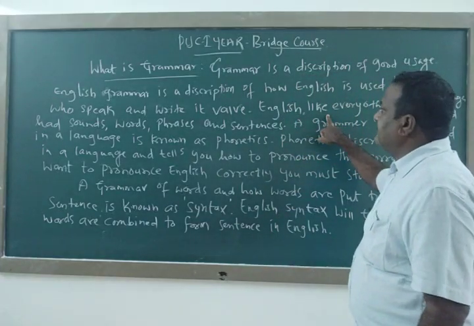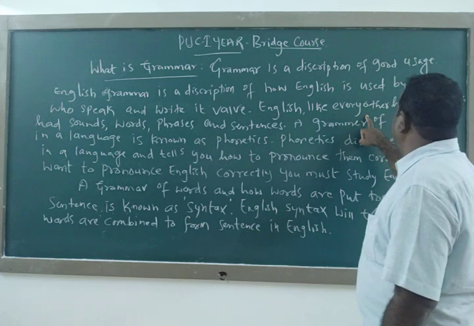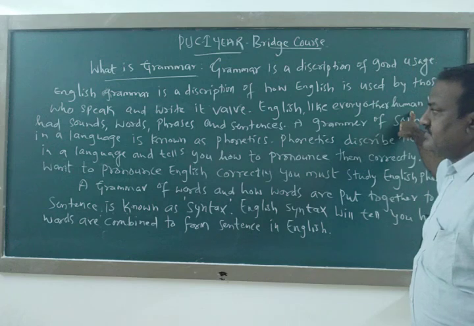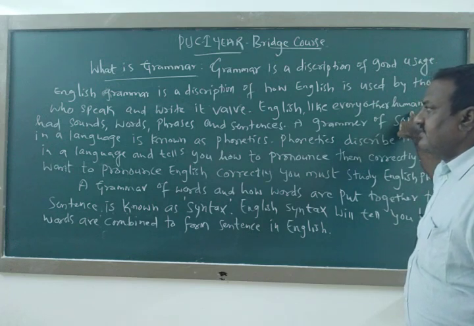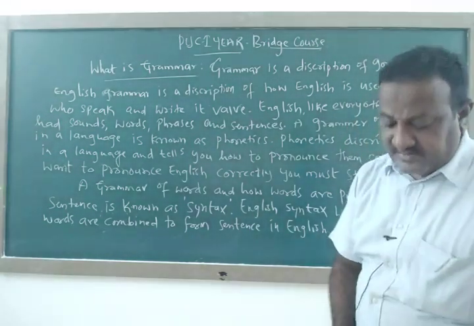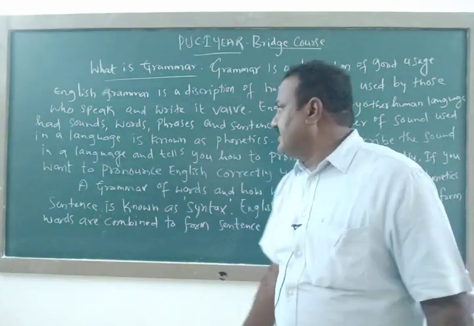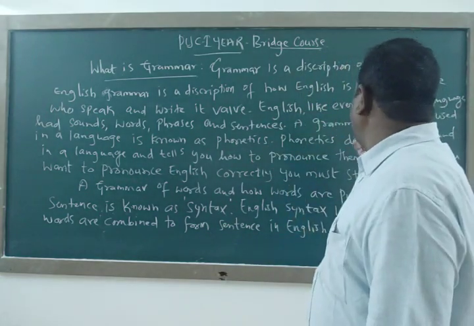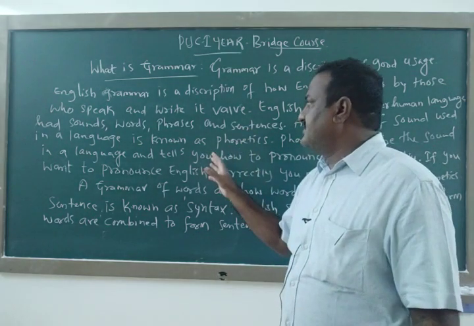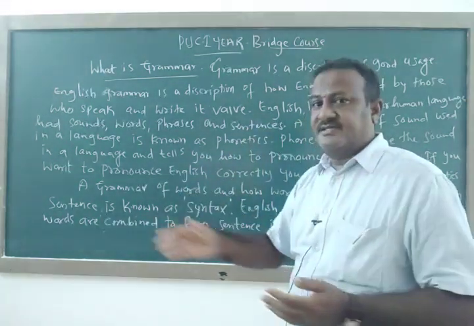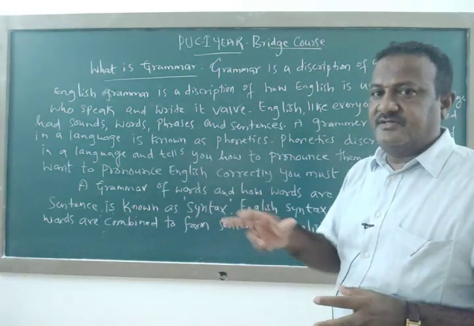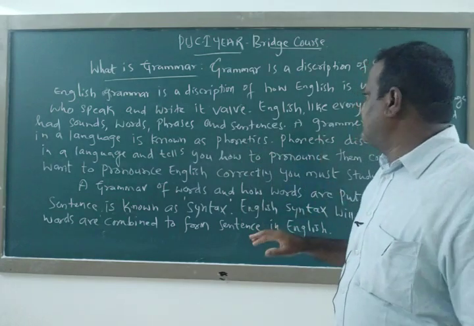English, like every other human language, has sounds, words, phrases and sentences. Like other languages, English has sounds, words, letters, then phrases and sentences.